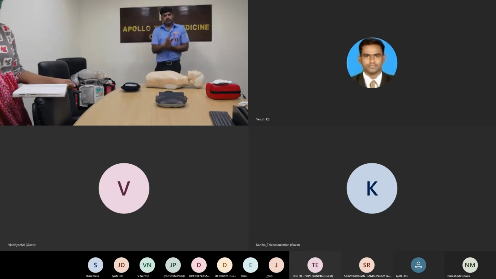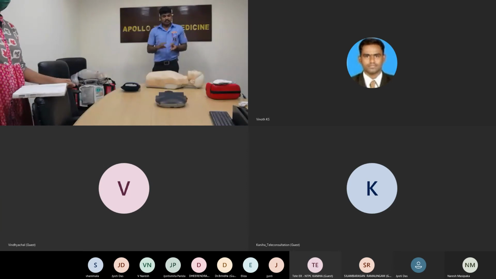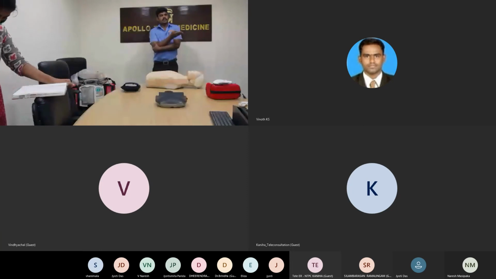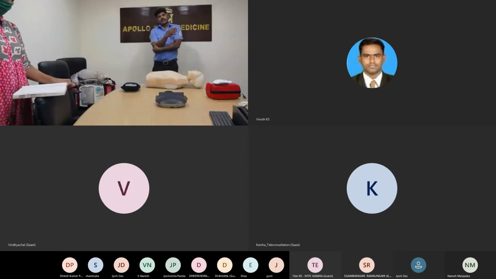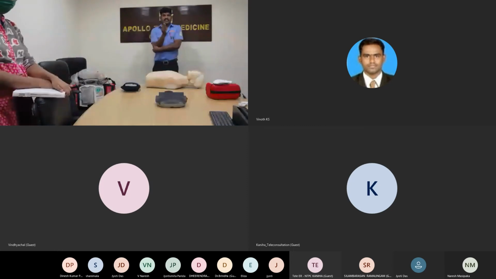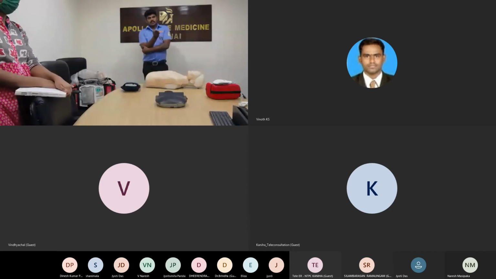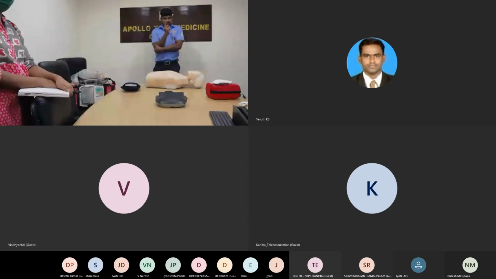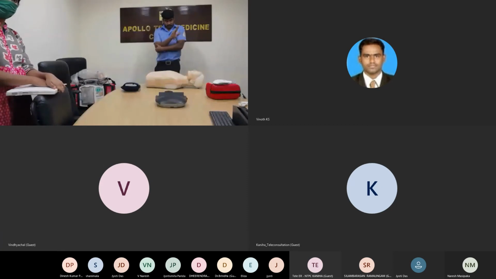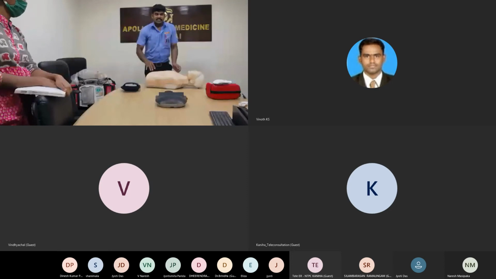Wherever the collapse is, note that place, then shift the patient to an appropriate position. If he collapsed in the reception, we can't give him oxygen, medication, or blood support there. So first we quickly shift the patient to the emergency, triage, or first aid center. So scene safe means two things: first your safety, then the patient's safety. Yourself is the personal protective equipment. Then check the response.